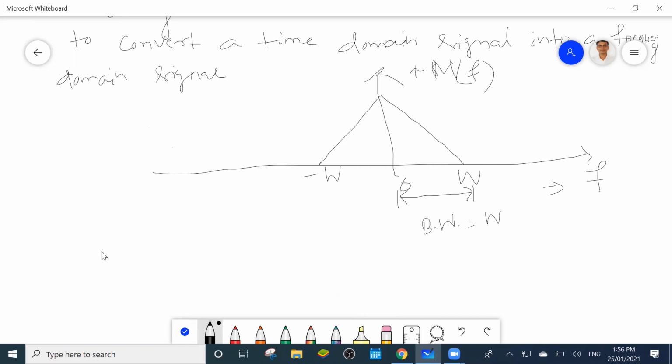Okay. Now this you can say is a spectrum.